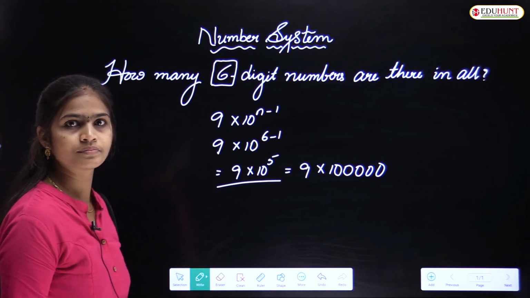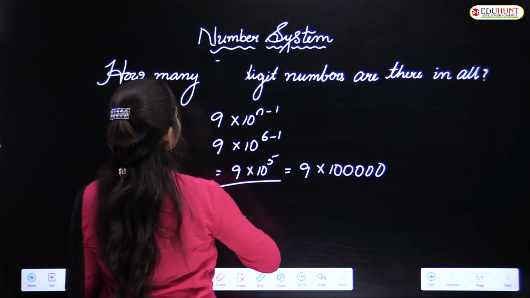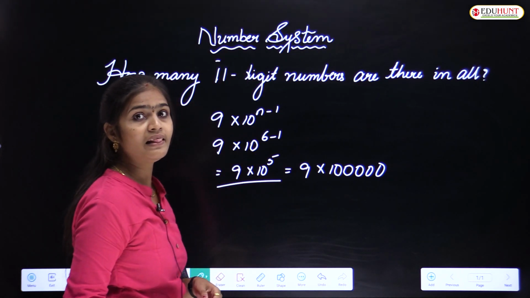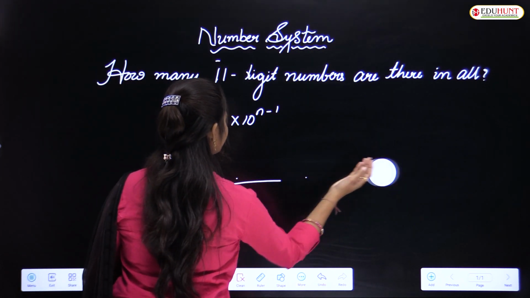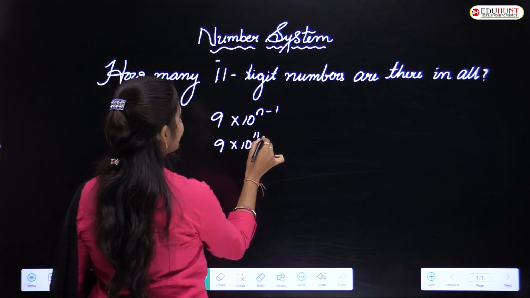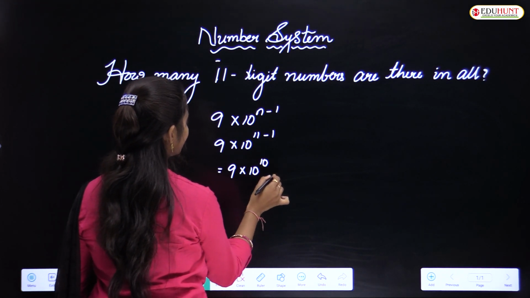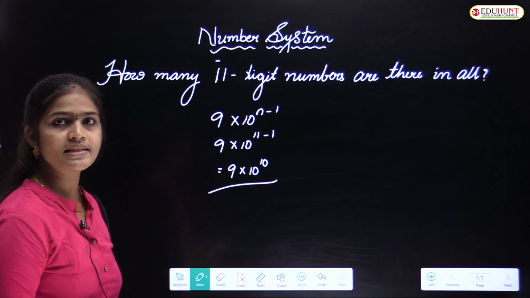Is it clear? For example, how many 11-digit numbers are there? Simply we can change that: 9 into 10 to the power of 11 minus 1. So we will get 9 into 10 to the power of 10. Did you understand this?